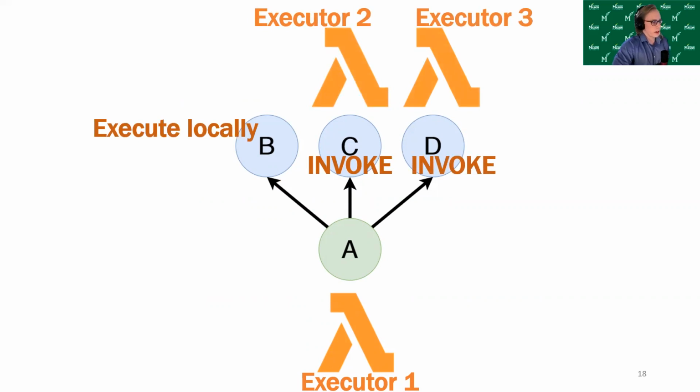In theory, it could invoke a Lambda function for B and execute C or D locally. It just sort of depends on the order in which it analyzes the downstream tasks. But essentially it will invoke downstream executors for all but one, and it'll execute that one locally.